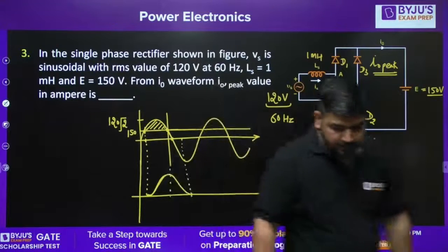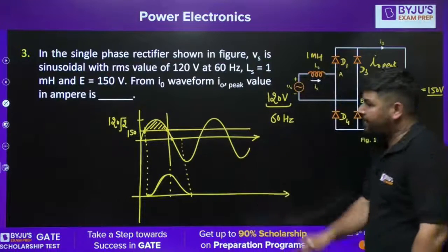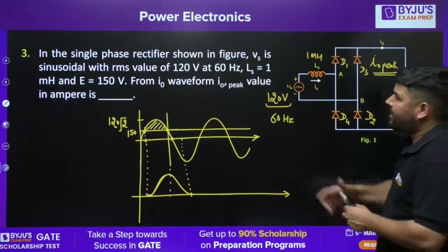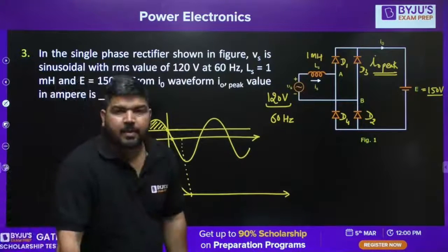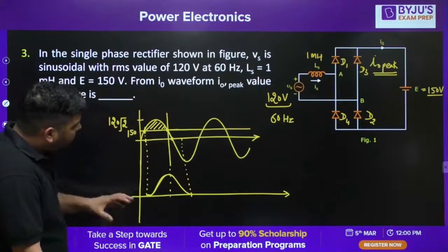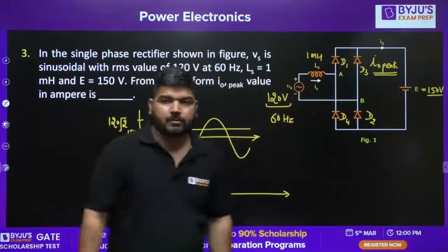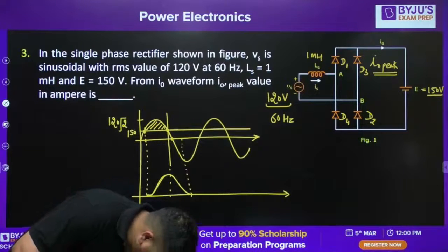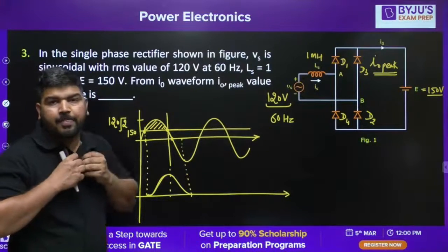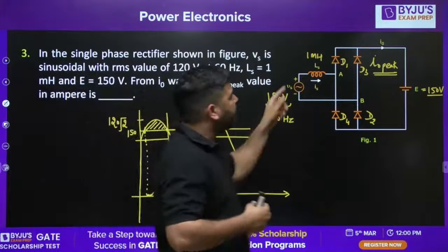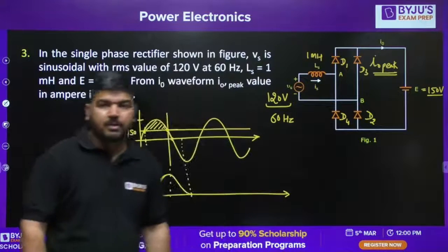Now, the question is, how to calculate this I naught peak? I understand everything. How to calculate I naught peak? Look, we know one thing, and that thing is, we know that the average voltage across this inductor has to be zero. Okay. Then only the current will be periodic. If you want the current to be periodic, then the average voltage across this inductor has to be zero.